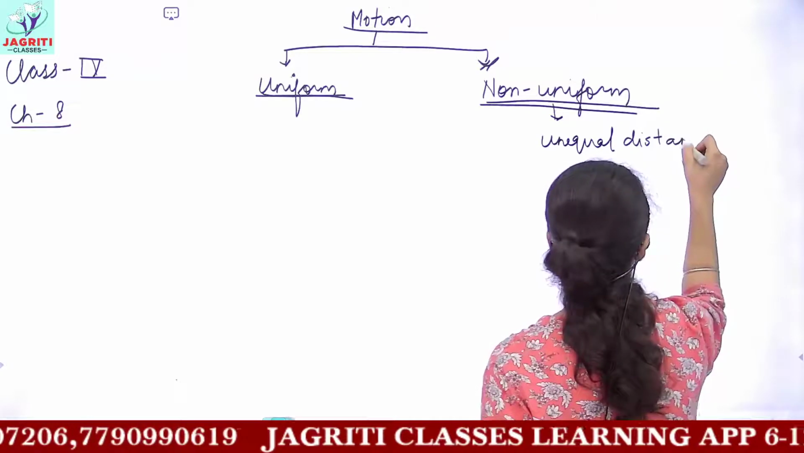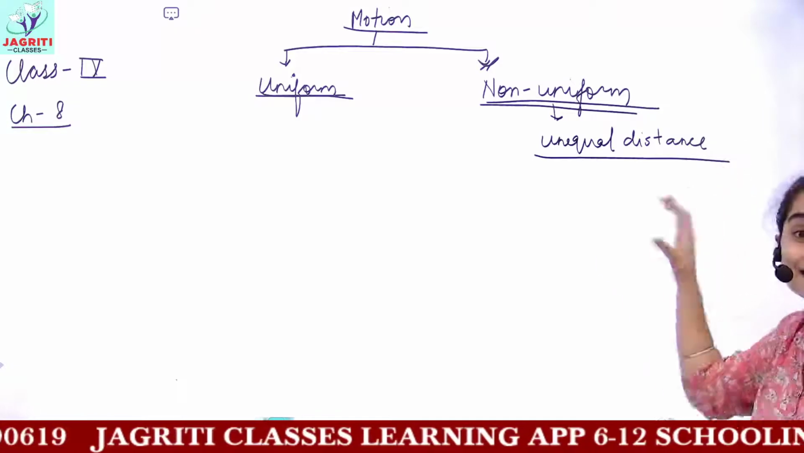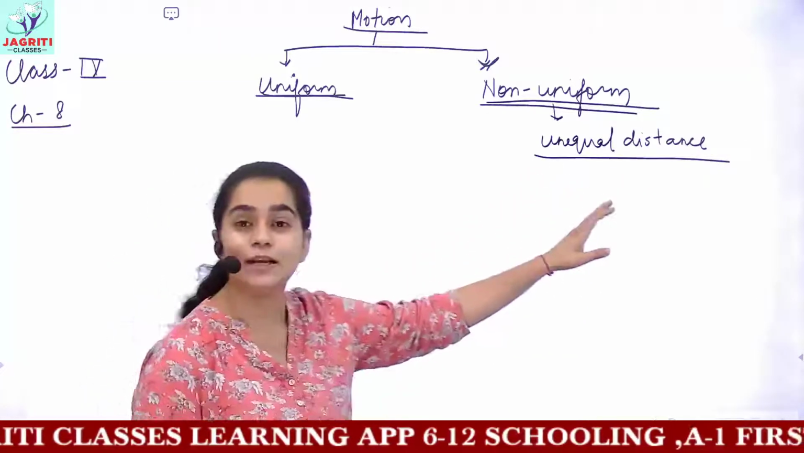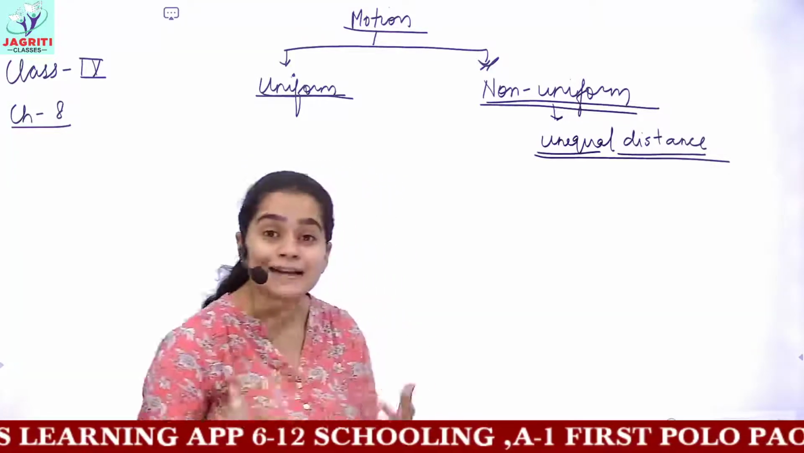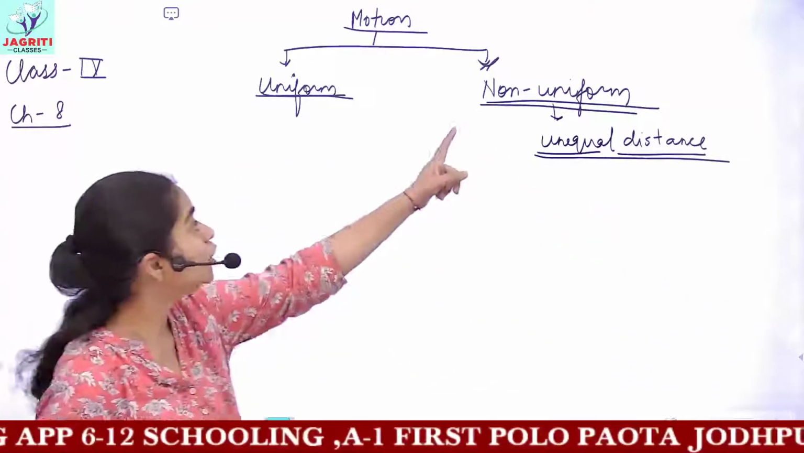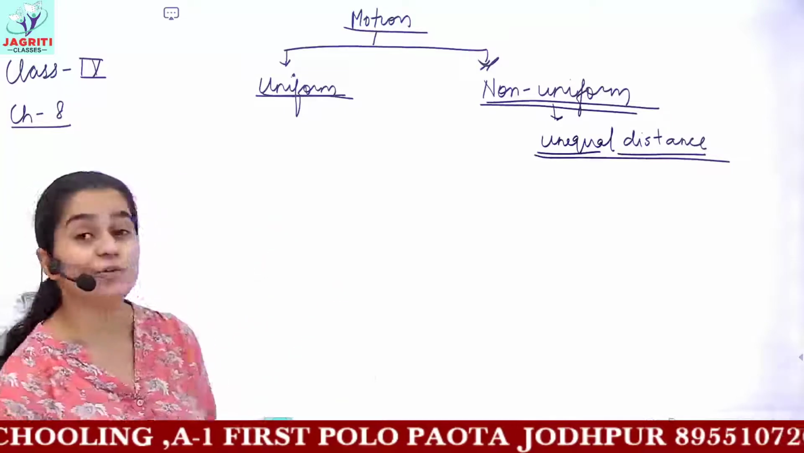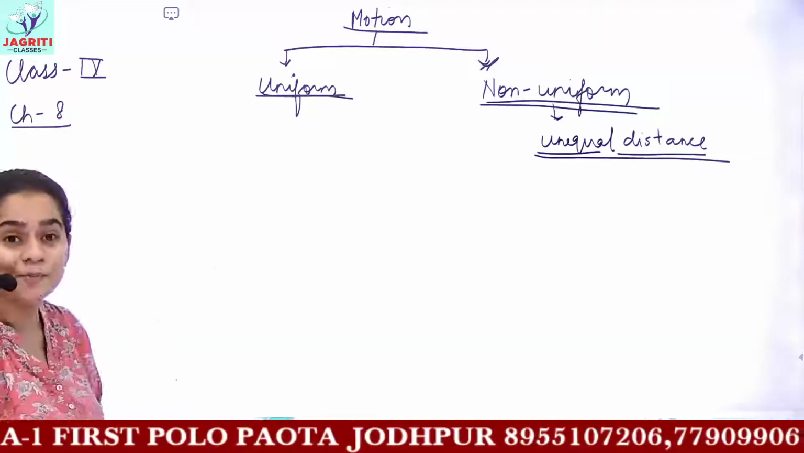The definition of rest would be the same. If this object is covering unequal distance in equal intervals of time, that is, time you are taking as equal interval, but the distance the object is traveling is of unequal magnitude, then you call the object to be in non-uniform motion. And I have given you many examples in the previous class regarding uniform and non-uniform motion.